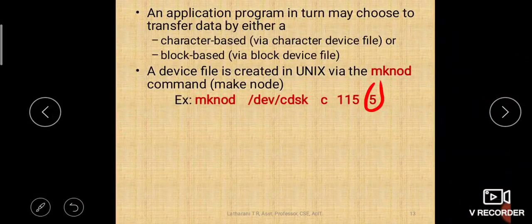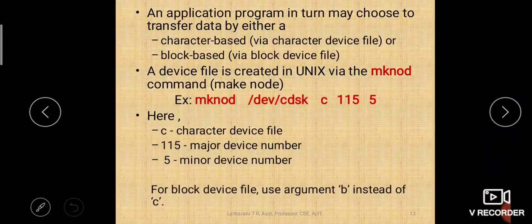Where it is creating it is here in this path under /device. We are creating a subdirectory called cdsk where your new device will be made to operate. With C you are telling that it is a character device file. If it is a block device file you will say B. After that, 115 is a major number and 5 is a minor number.